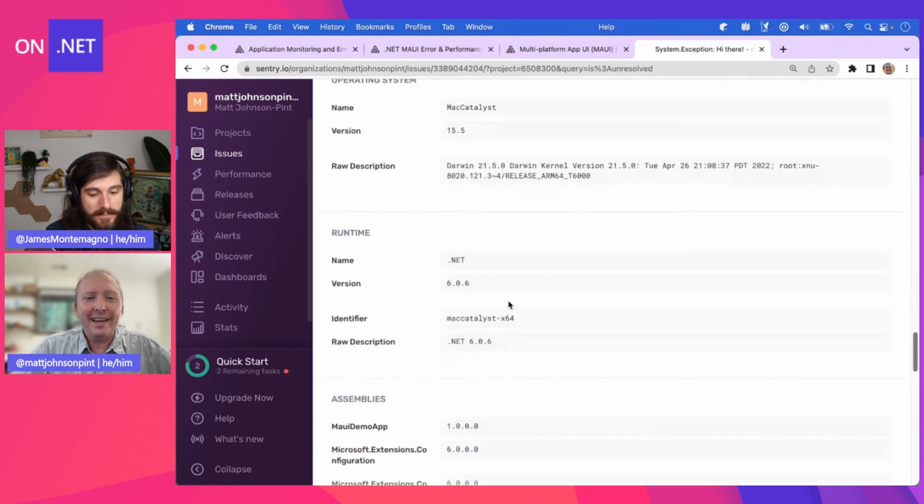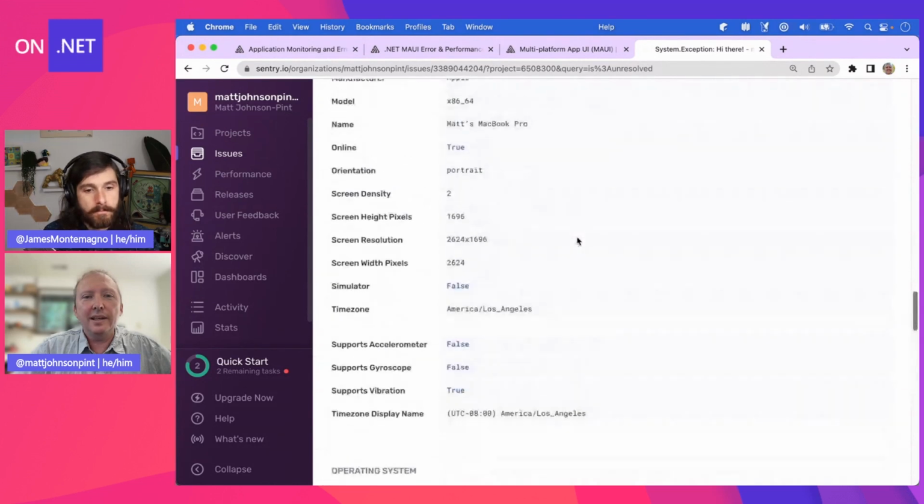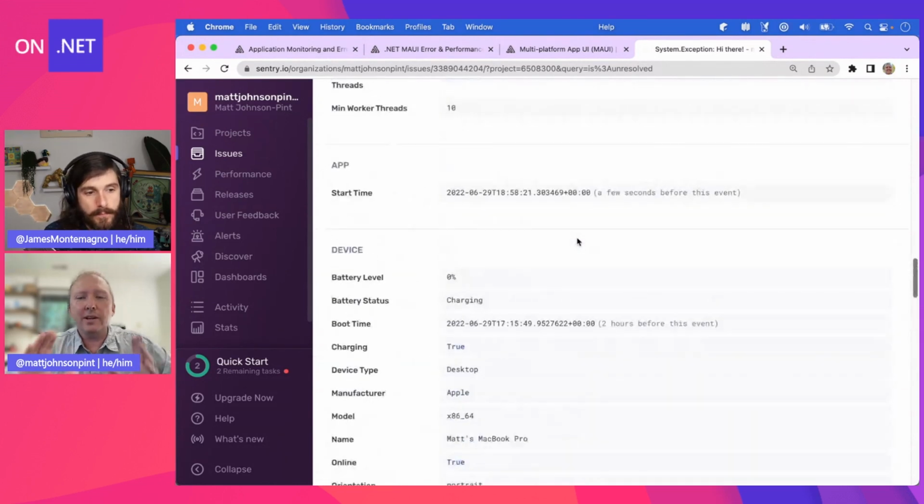And we have all this extra information, like what assemblies were loaded. If you're really trying to troubleshoot a rare exception, especially one that's not caused by you, but maybe by a dependency of yours, this is really useful information, and it can help your component vendor work with you to diagnose the issue.